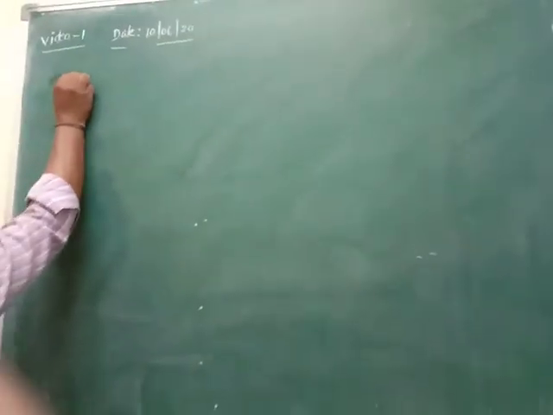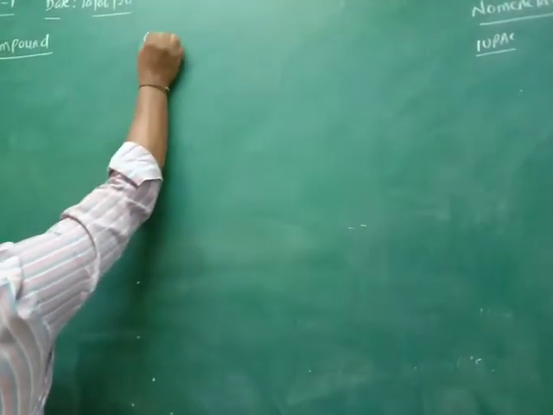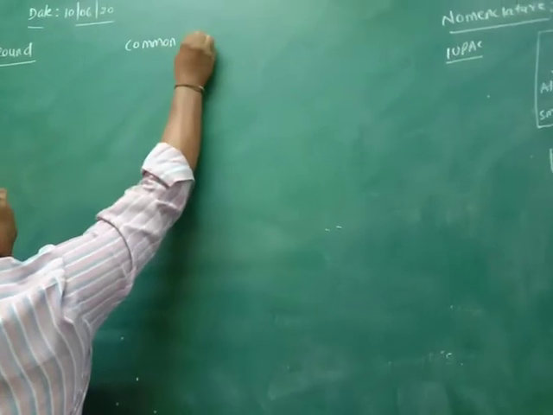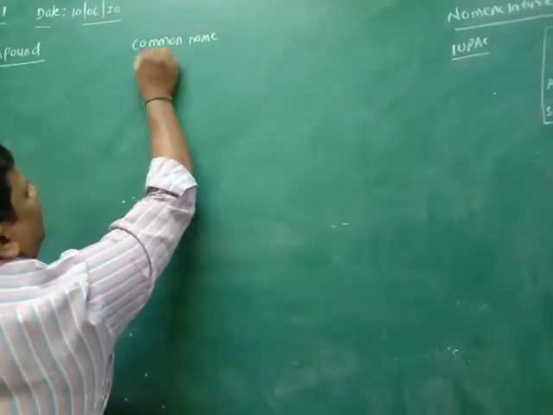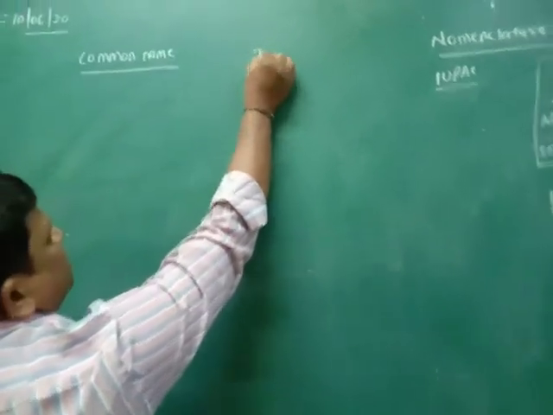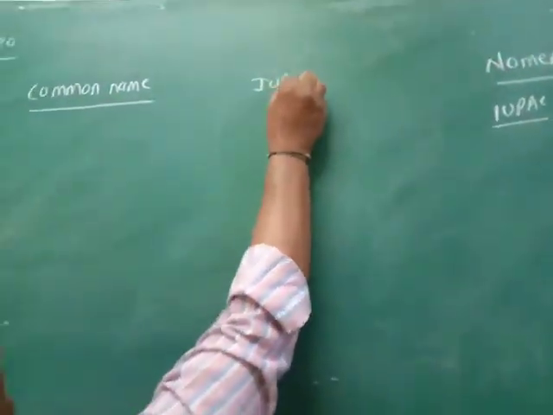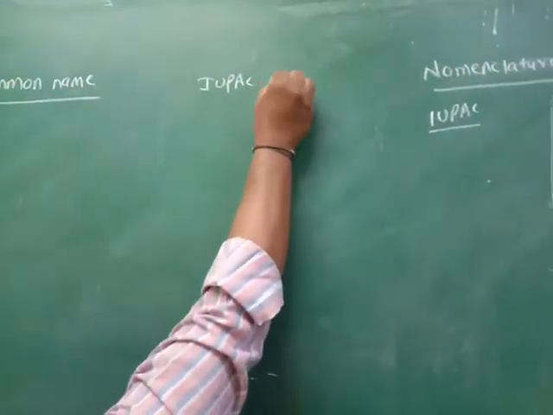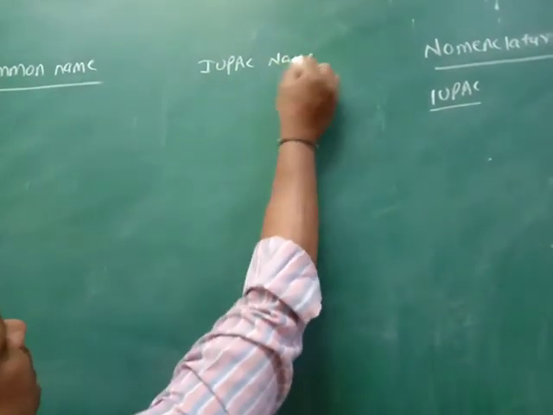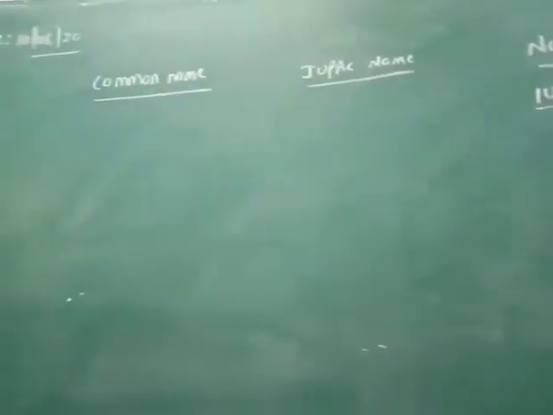So for example, we will give the compound, its common name, and then according to IUPAC nomenclature, the IUPAC name of the corresponding ether.